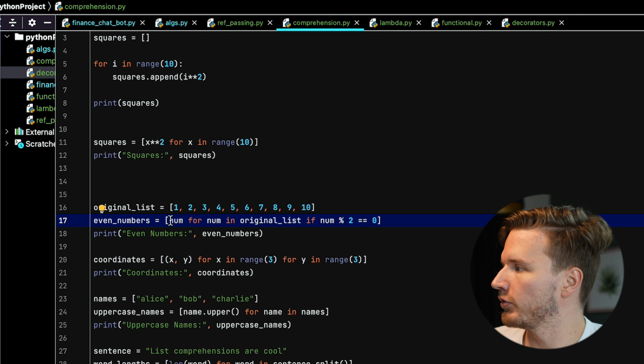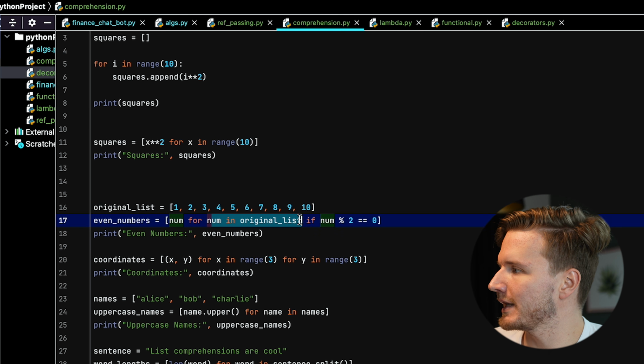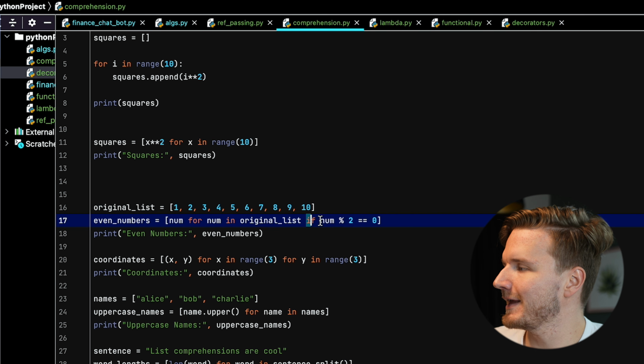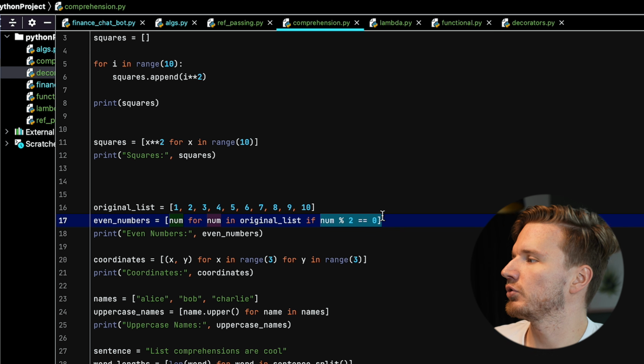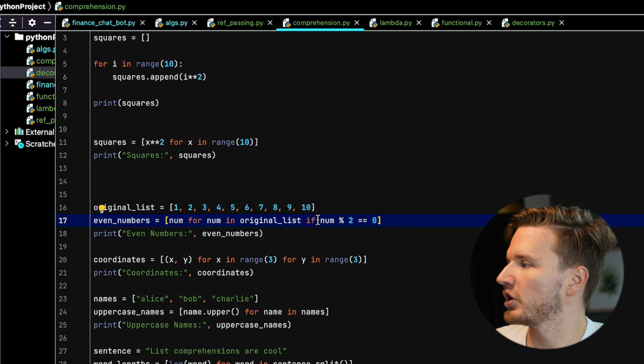What we can do is go num for num in original list. We can actually append this with an if condition. So this num will only be added to the new list if it is divisible by 2, which we do with this operation right here.